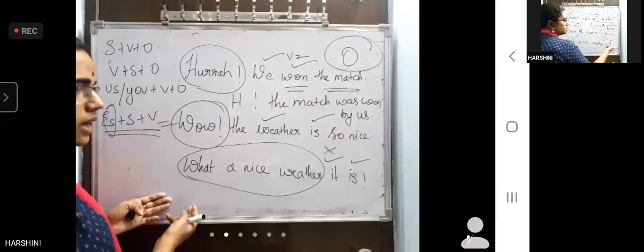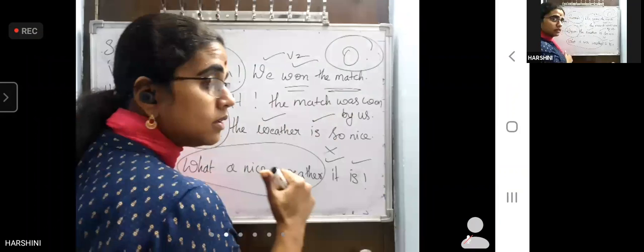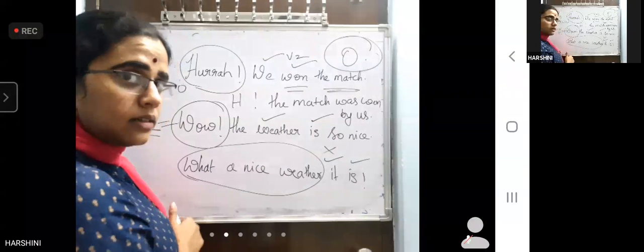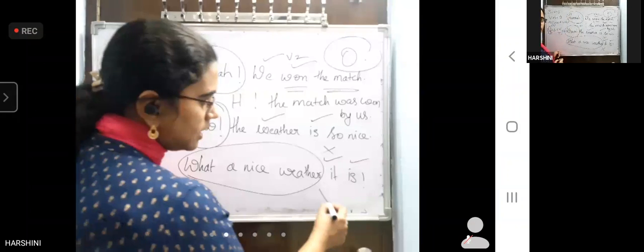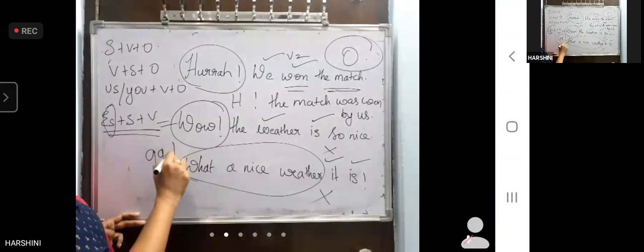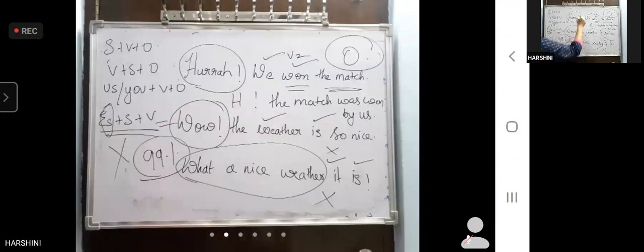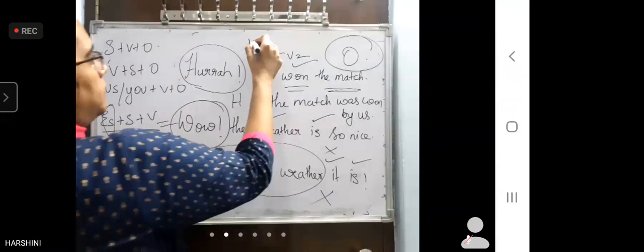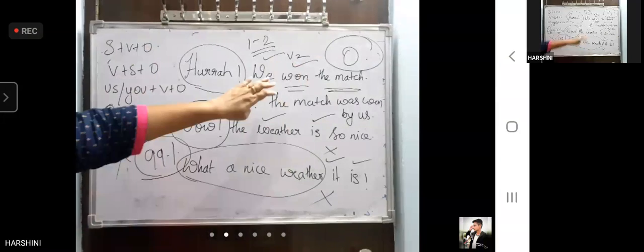Here, what a nice weather it is. It is what? It is what? What a nice weather. It is what means it is what a nice weather. So even this cannot be written in passive voice. So 99% of exclamatory sentences cannot be written in passive voice. 1 to, sorry, 2% can be changed into passive voice, very rarely like this.